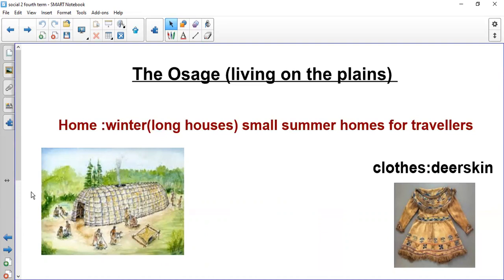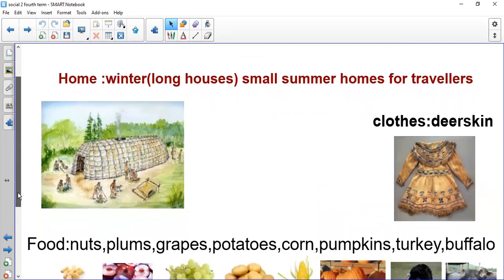The Osage lived on plains, large flatlands. In winter they have long houses, and in summers they have small homes.